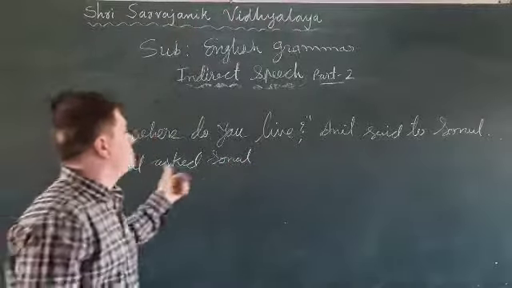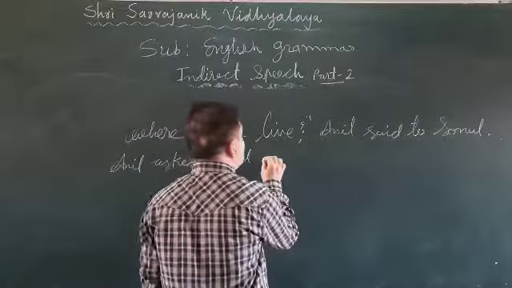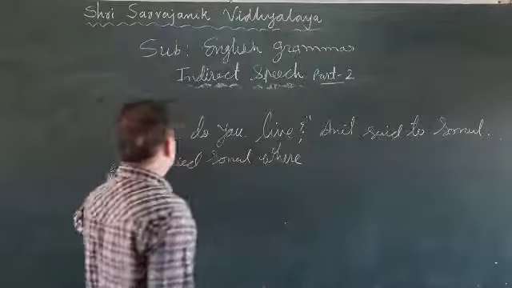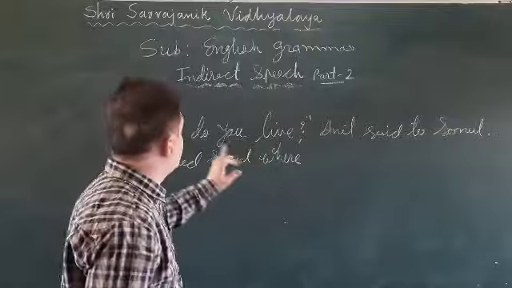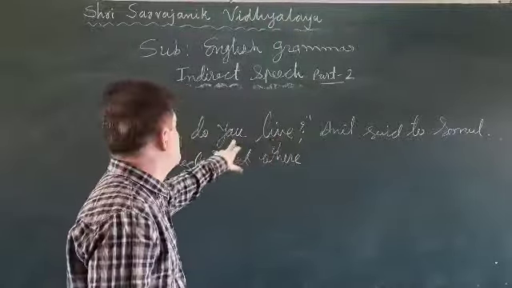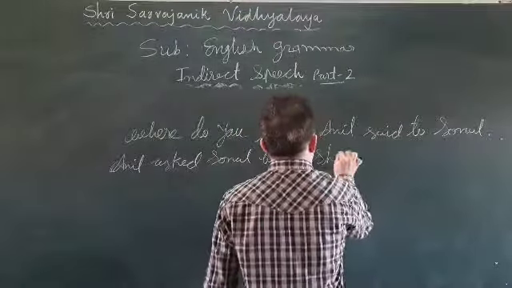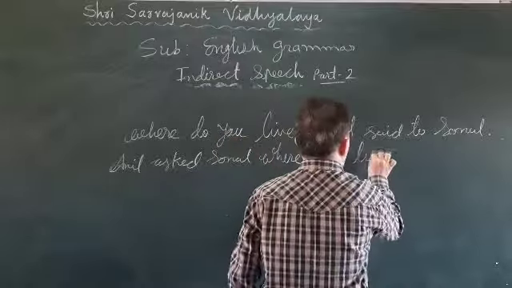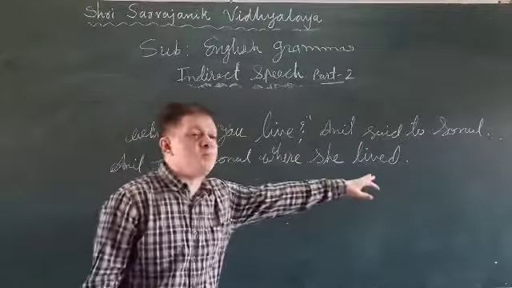Speaker as it is, listener as it is, said to turns into asked, then you put the WH word that is given as the conjunction, the joining word. Now, where do you live? You means according to the listener. So see, Anil asked Sonal where she lived. Simple present tense turns to simple past tense.